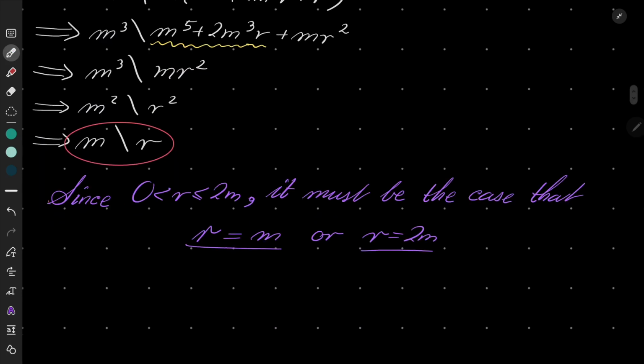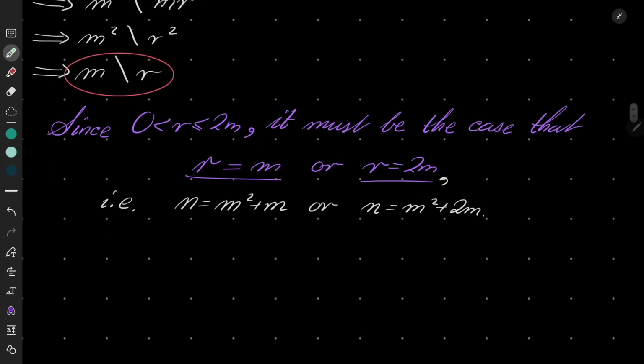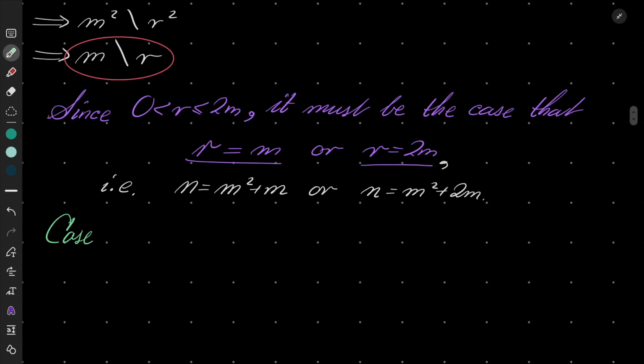That means our number is either m squared plus m or m squared plus 2 times m. Let's investigate both possibilities. Case number 1: n equals m squared plus m.